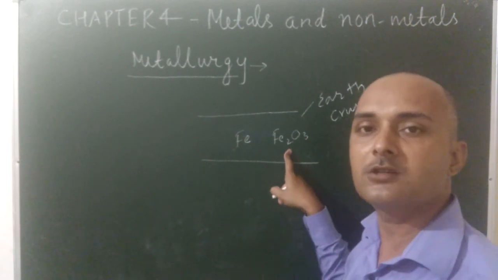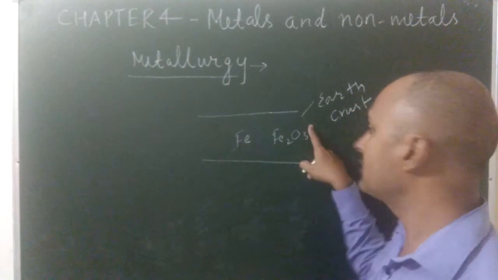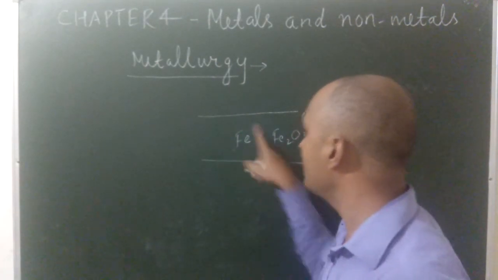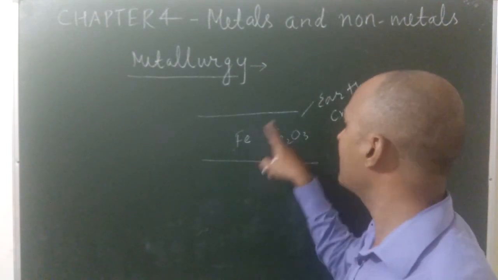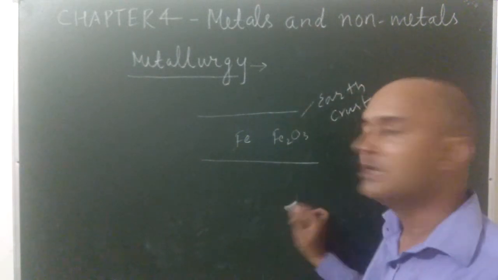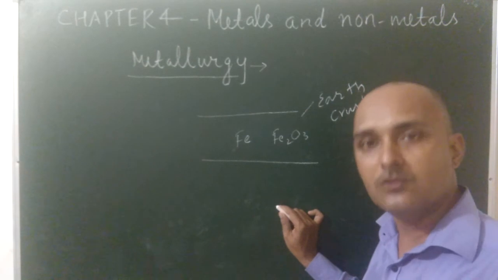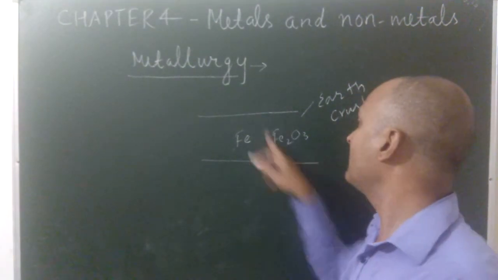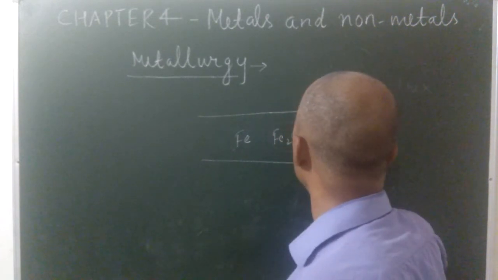Once again, what do you mean by the term ores? Metals are found in the earth crust in the form of their compounds known as ores, and these ores are either found in the free form, that means alone, or combined in the form of compounds along with impurities. Some impurities are also combined with these ores.